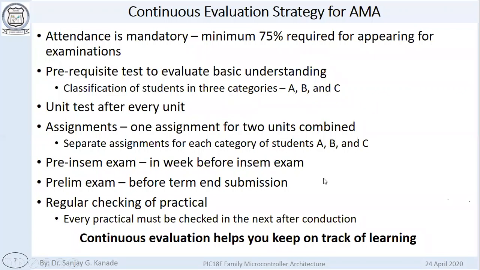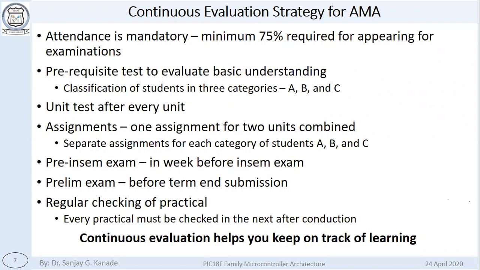Then there will be a pre-INSEM examination conducted by the department, in the week before the INSEM examination. Then there will also be a prelim examination before the term submission.